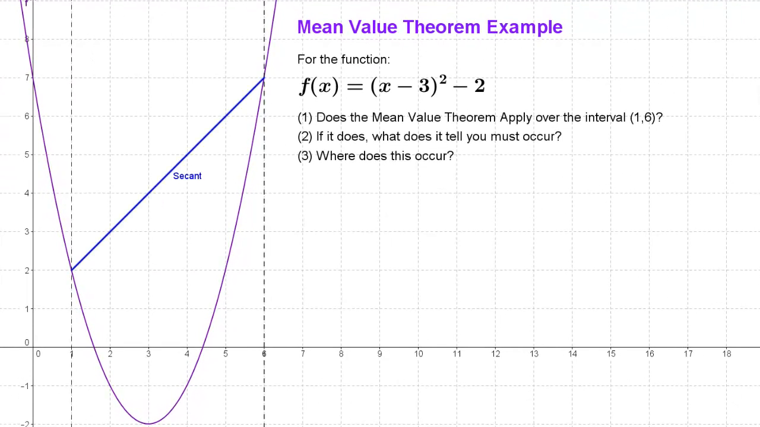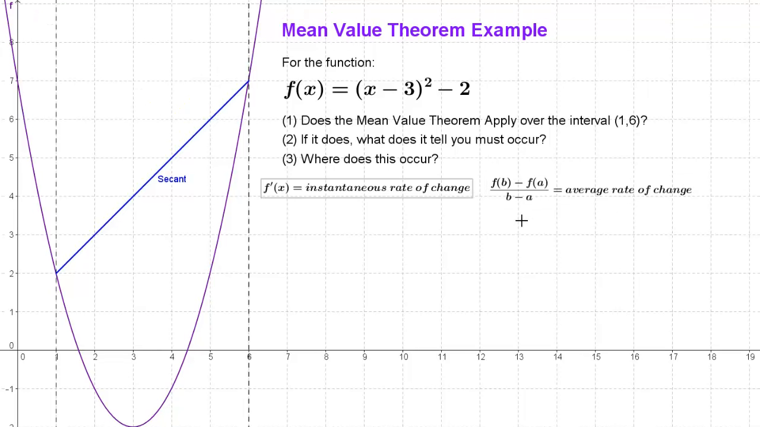Well, it tells you that the slope of the secant line, which is the average rate of change over the interval from 1 to 6, has to be equal to the slope of the tangent line, the instantaneous rate of change, somewhere on this interval. And intuitively, we can kind of see this is a pretty fast rate of change, and it's positive. It ought to be somewhere in here, intuitively. We're going to find out where this occurred.